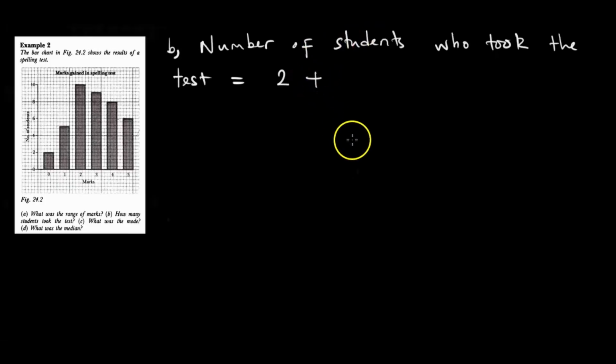Plus those who got 1 mark, 5 students, because it is between 4 and 6, you have to be careful there. Plus those who got 2 marks, 10 students, plus those who got 3 marks, 9 students, plus those who got 4 marks, it's actually 8 students, then those who got 5 marks, it's 6 students.